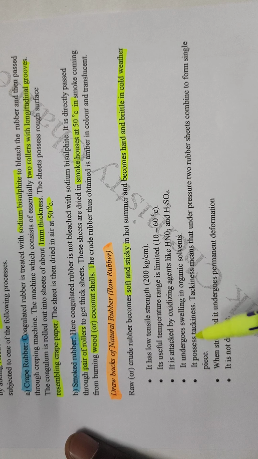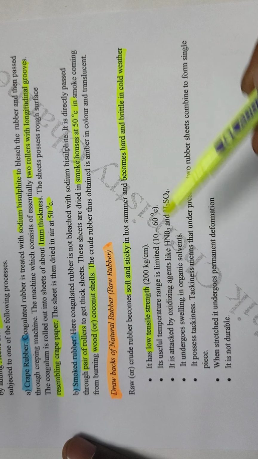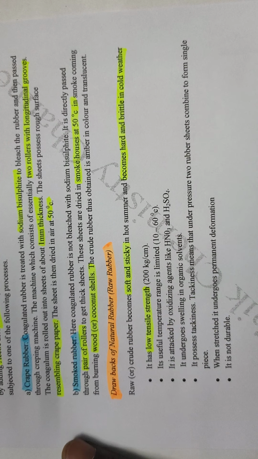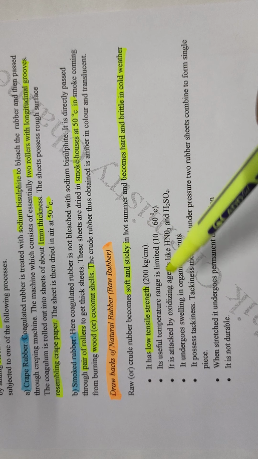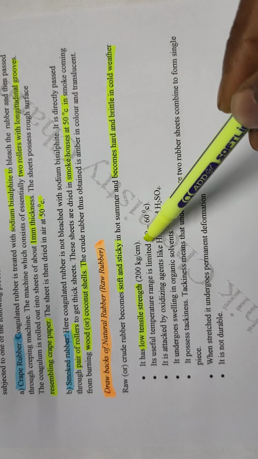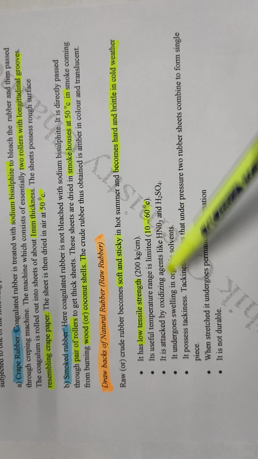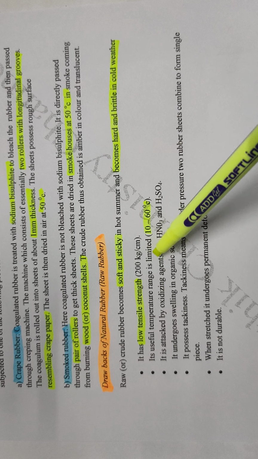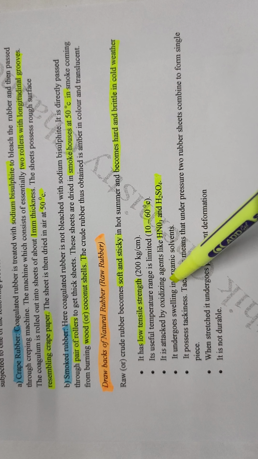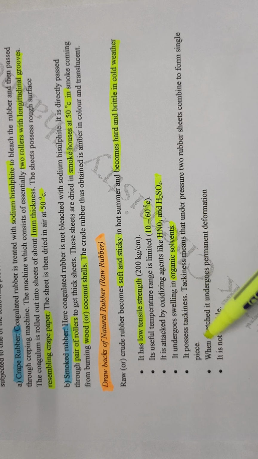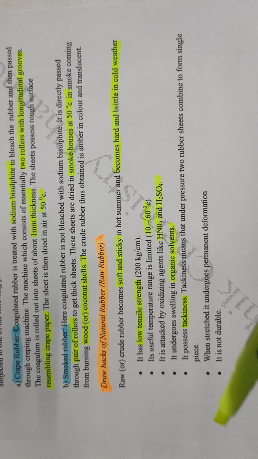Mainly, it has low tensile strength. That means natural rubber before compounding has low tensile strength. Its useful temperature range is limited; the workable temperature is around 10 to 60 degrees centigrade. It is easily attacked by oxidizing agents like HNO3 and H2SO4. It undergoes swelling in organic solvents. It also possesses tackiness.